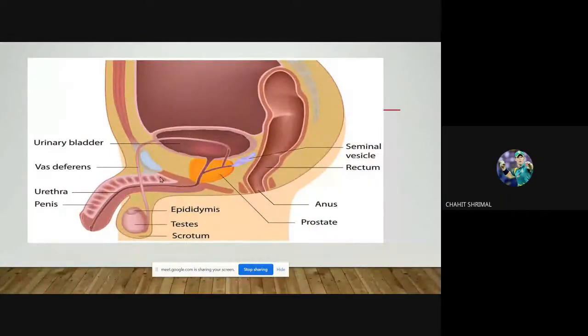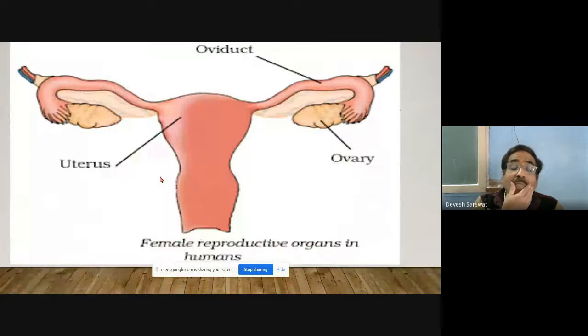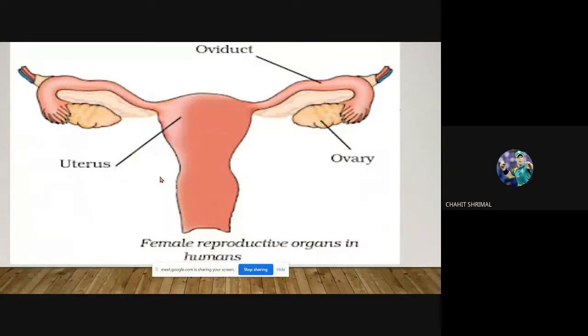This is the diagram of the male reproductive organs. Male reproductive organs are a pair of testes, two sperm ducts, and a penis. And this is the diagram of the female reproductive organs. Female reproductive organs include a pair of ovaries, oviducts, and a uterus.